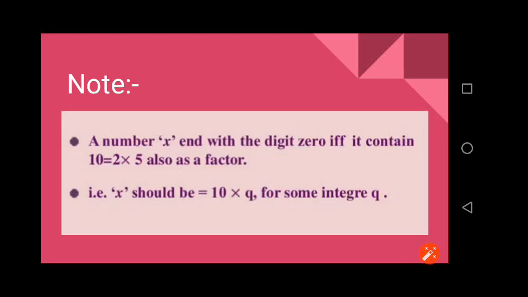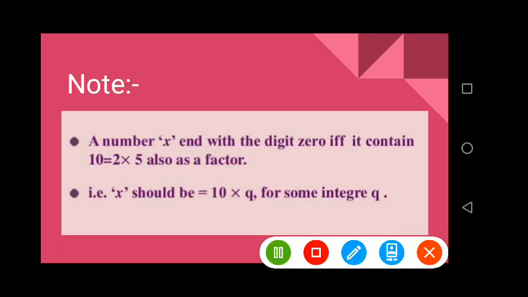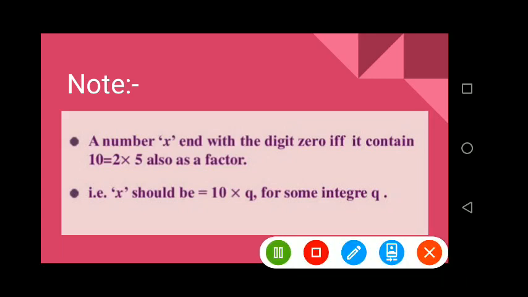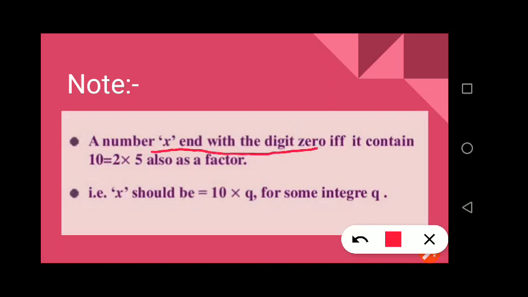Okay, this is one of the very important notes you have to remember. It is saying that if there is a number x and its end digit, which means unit place digit, is 0, this is possible if and only if it contains 10, which means 2 into 5.